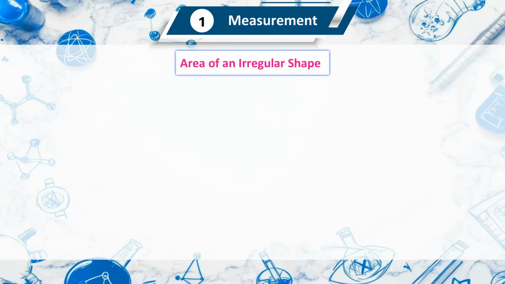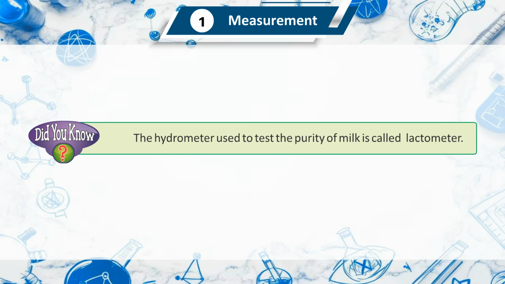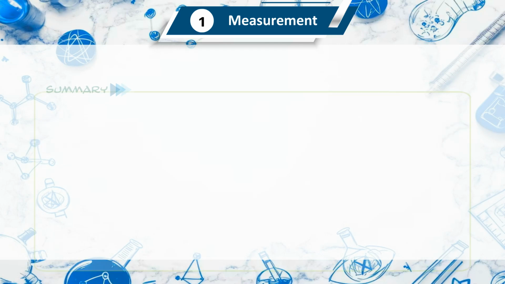Area of an irregular shape. The area of an irregular shape can be measured by placing it over a graph paper. Did you know the hydrometer used to test the purity of milk is called a lactometer?